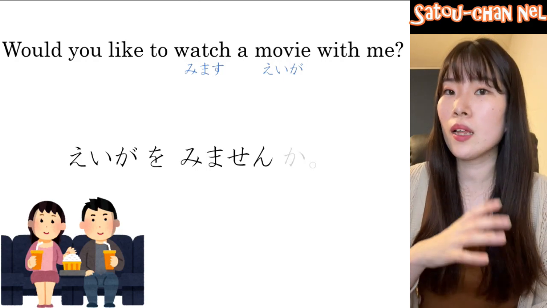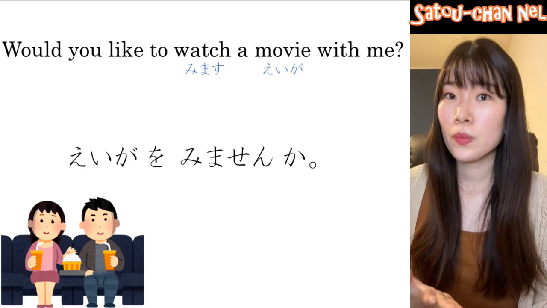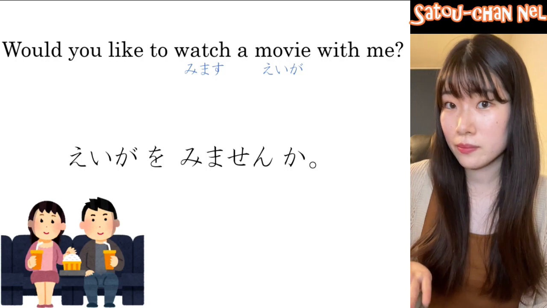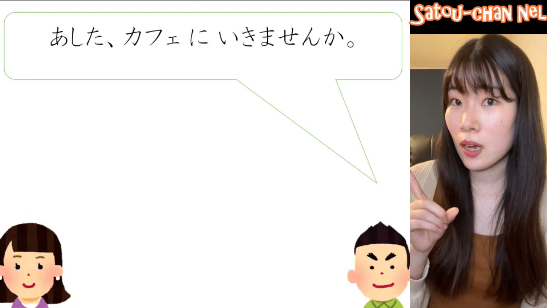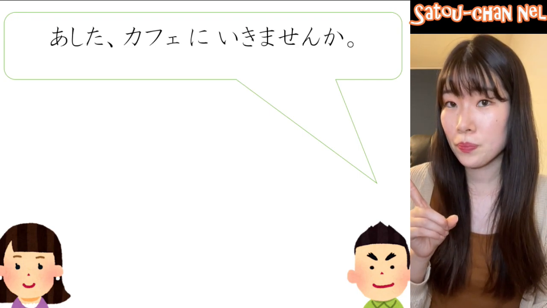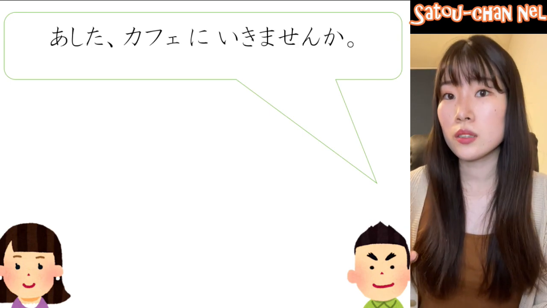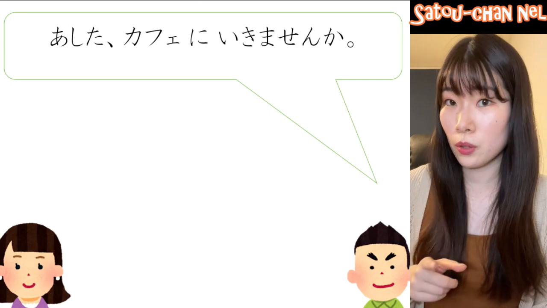But if we add か at the end, it's an invitation. Would you like to watch a movie with me? 映画を見ませんか？